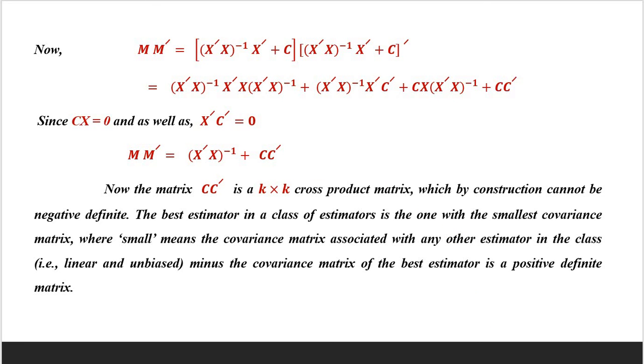Now the matrix CC prime is a k by k cross product matrix, which by construction cannot be negative definite. The best estimator in a class of estimators is the one with the smallest covariance matrix, where smallest means the covariance matrix associated with any other estimator in the class, that is linear and unbiased, minus the covariance matrix of the best estimator is a positive definite matrix.